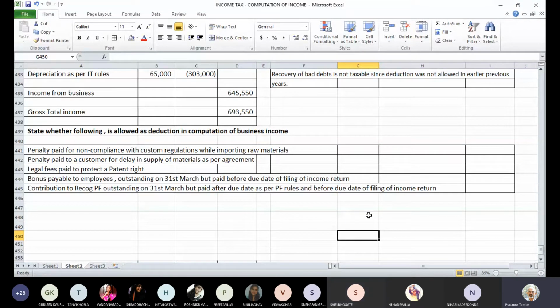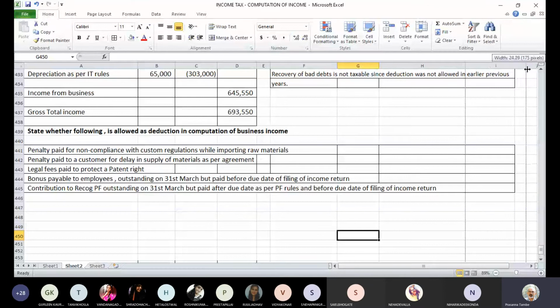Yes, sir. First one says: penalty paid for non-compliance with customs regulations while importing raw materials. What about this expenditure? Is it allowed as deduction? Can we claim this as deduction? No, sir. Penalty is paid because you did not comply with the customs regulations while importing the raw material. It will not be allowed as a deduction. Why will it not be allowed as deduction?